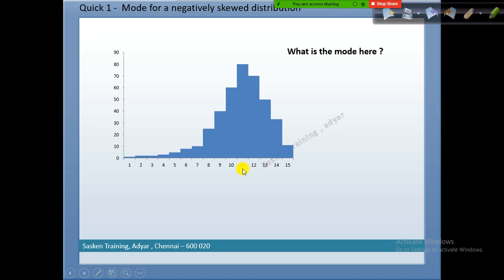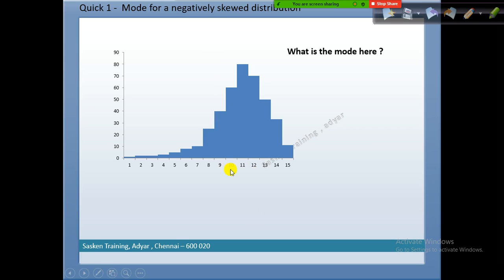That means the units here are 10,000. So 11 into 10,000 is 110,000. How many people are getting 110,000 salary? 80 people.